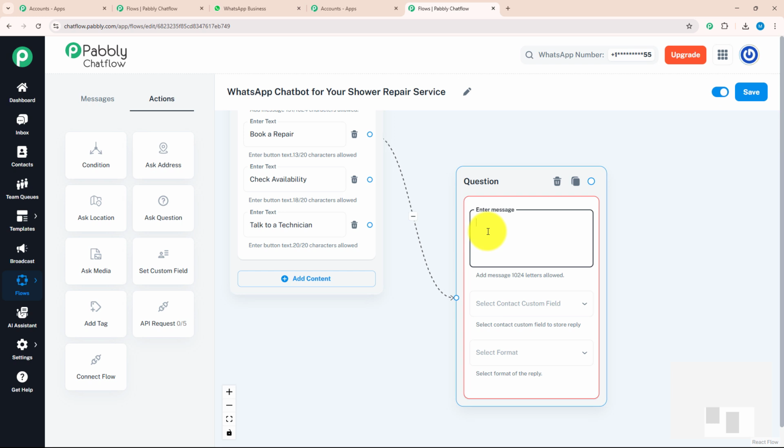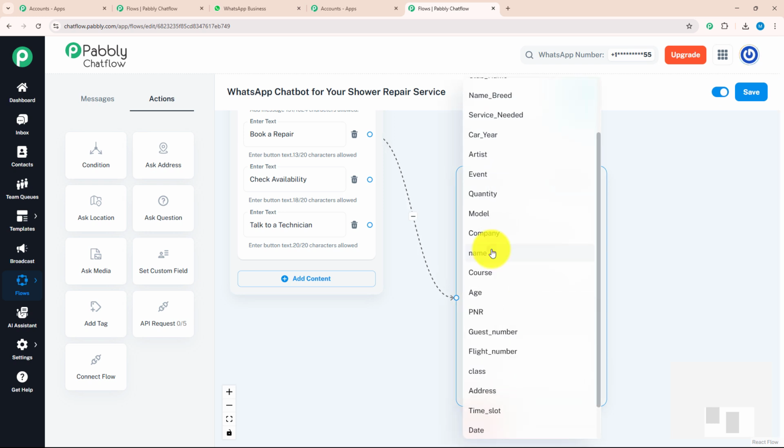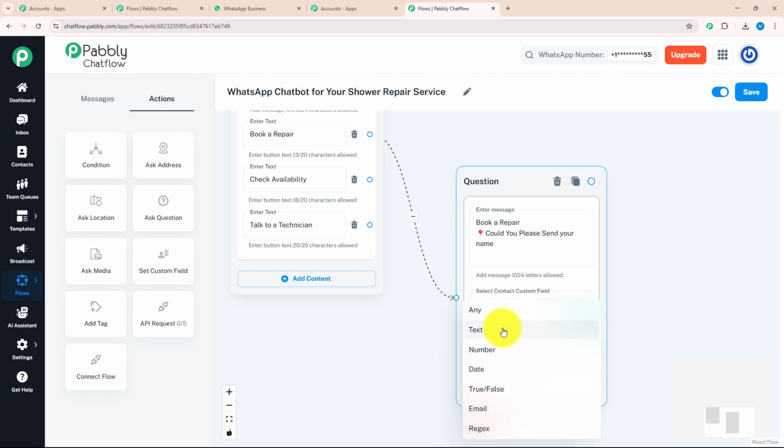That means as soon as my customer clicks on book a repair, a question will be asked to them. Over here, I will enter my message as, "Could you please send your name?" After that, I will select my contact custom field as name and my format as text.